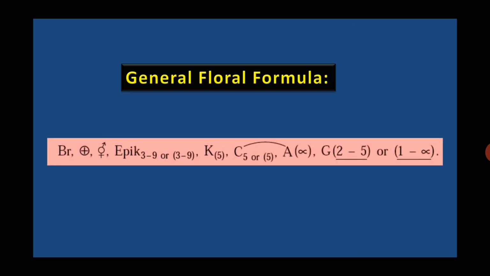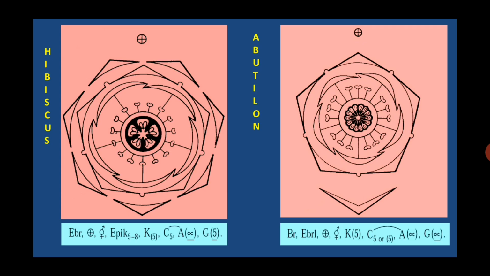General floral formula of family Malvaceae: bracteate, actinomorphic, bisexual. Epicalyx, that means apicalyx, 3 to 9 free or 3 to 9 fused. Calyx sepals are 5, gamosepalous. Corolla petals are 5, polypetalous or gamopetalous. Androecium stamens are infinite and they are attached to the petals, that is the staminal column attached to the petals. Gynoecium 2 to 5, bicarpellary to pentacarpellary superior ovary, or 1 to infinite superior ovary.